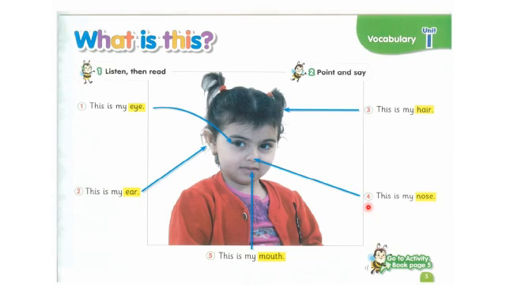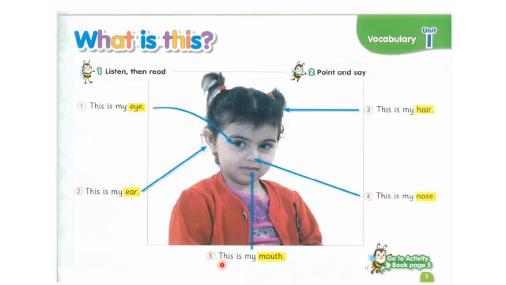Okay, number 4. This is my nose. And the arrow, of course, is pointing at the girl's nose. KG1, do you know what we do with our nose? Yes, we smell with our noses, right? We smell with our noses.